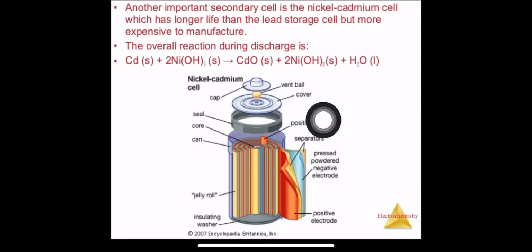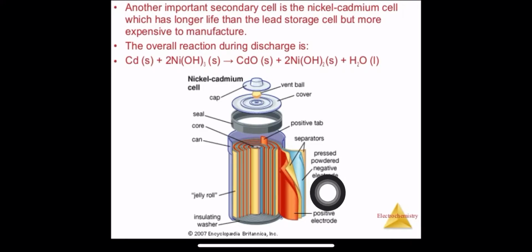Here also the same type of reaction takes place, but this charge will remain for a longer time, because we are using nickel and cadmium in this type of cell.